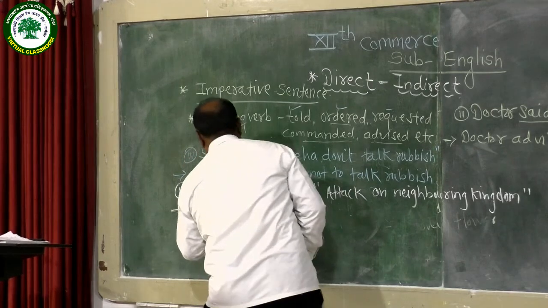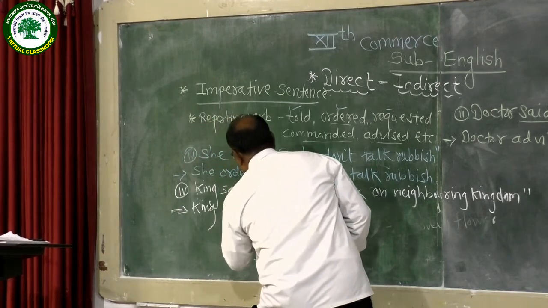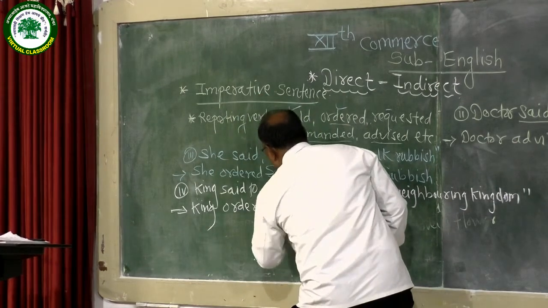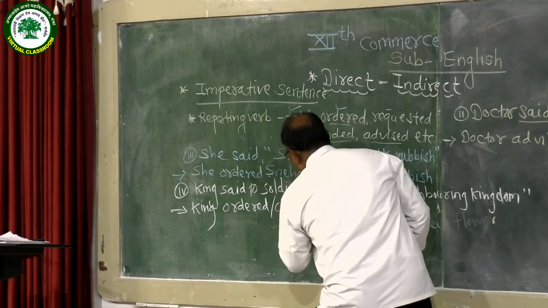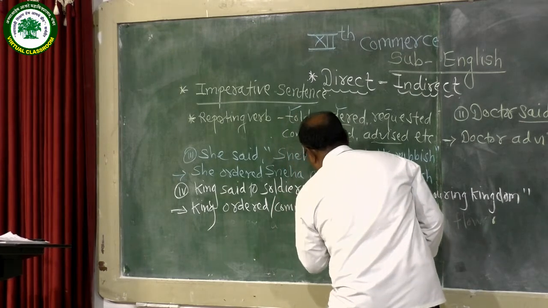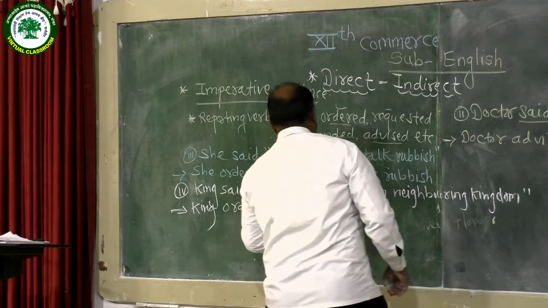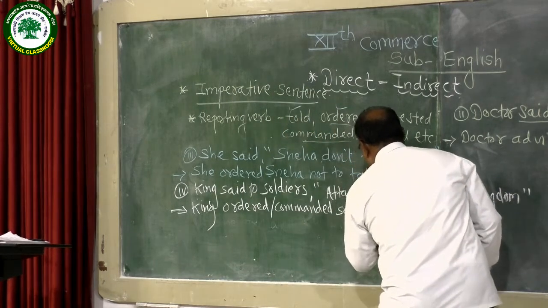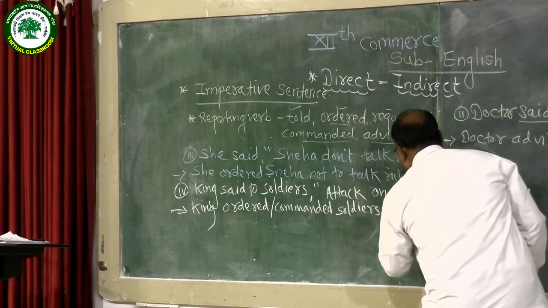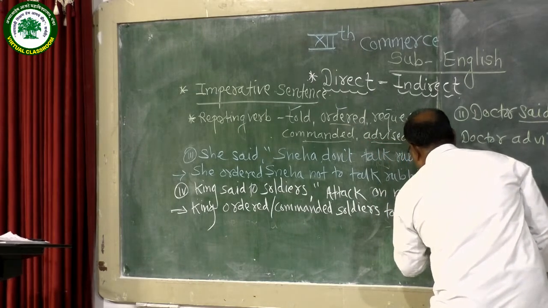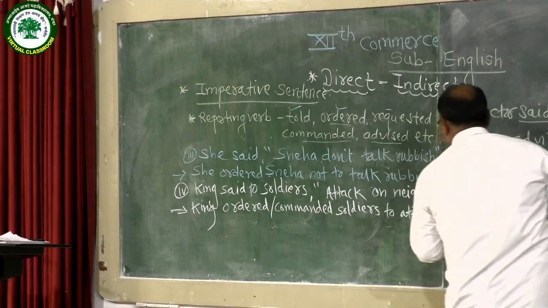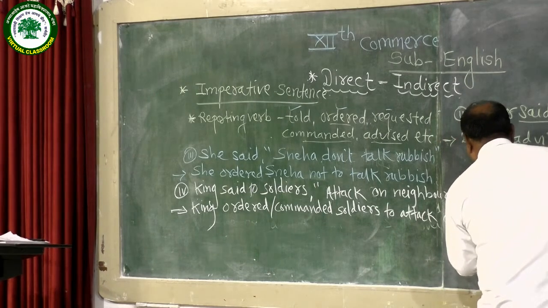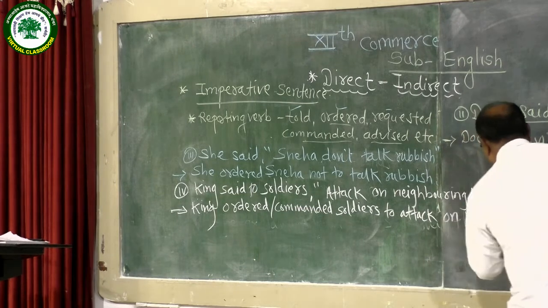The king ordered or commanded, both we can use, soldiers to attack on neighboring kingdom.